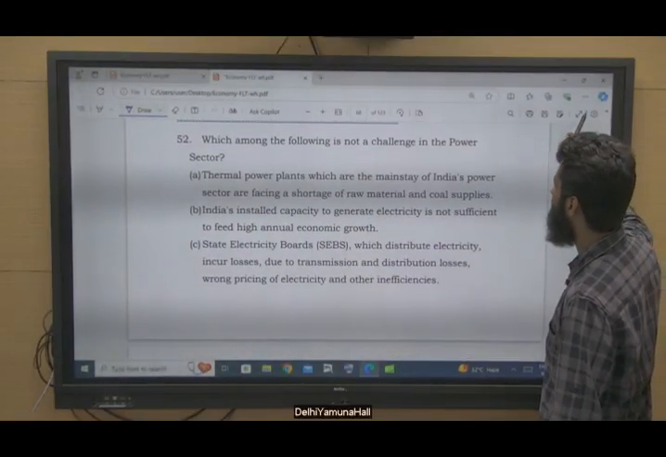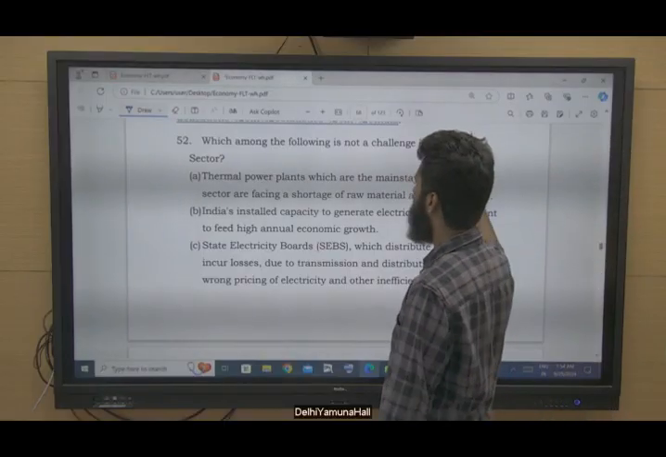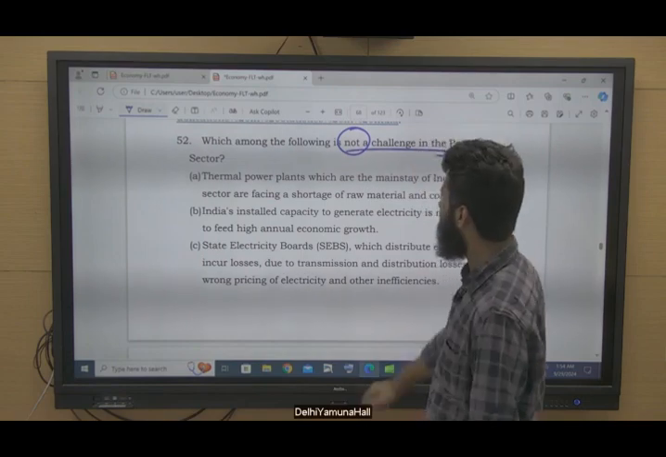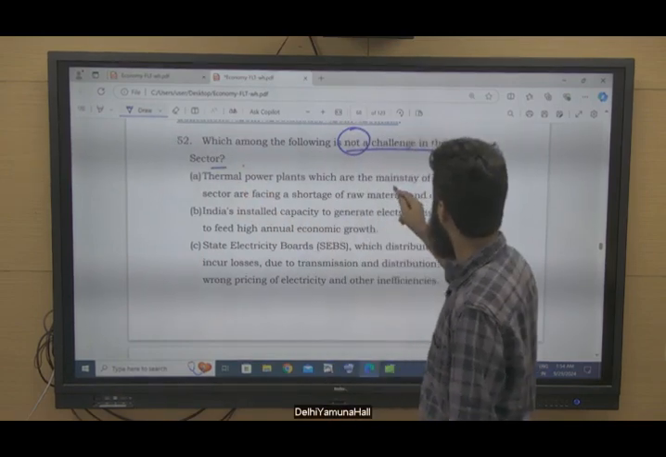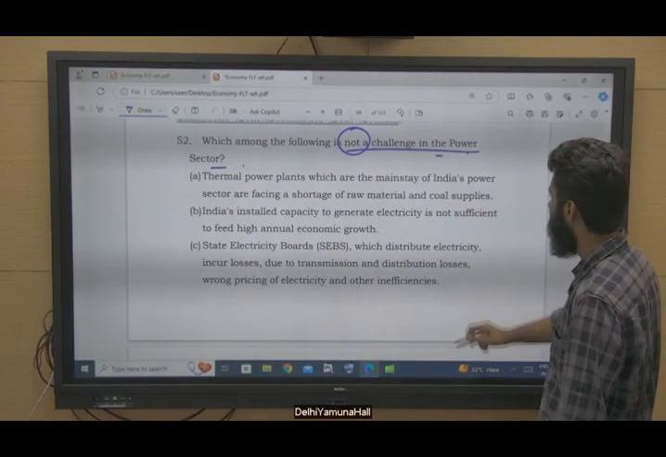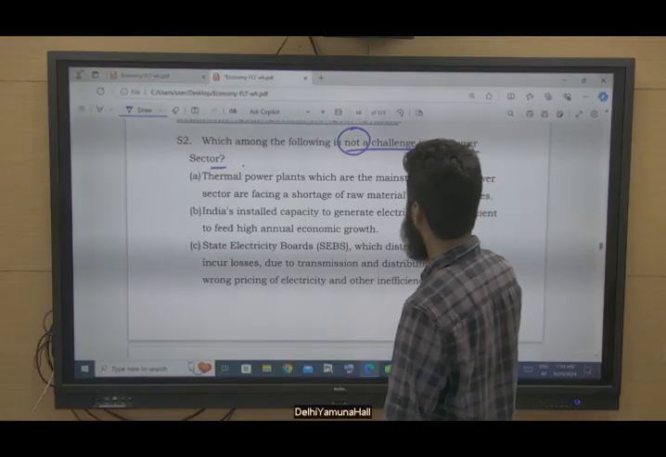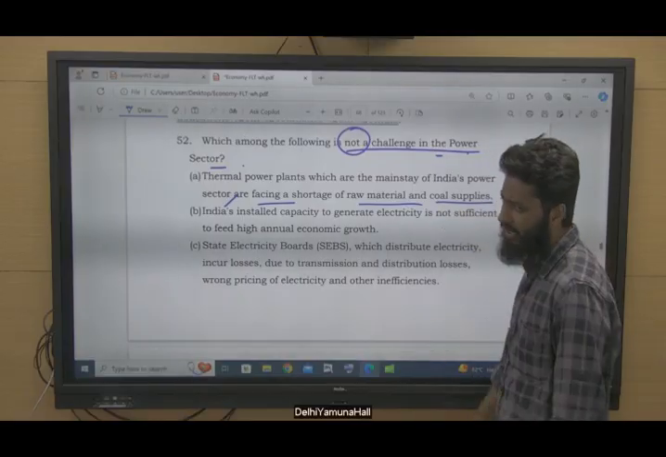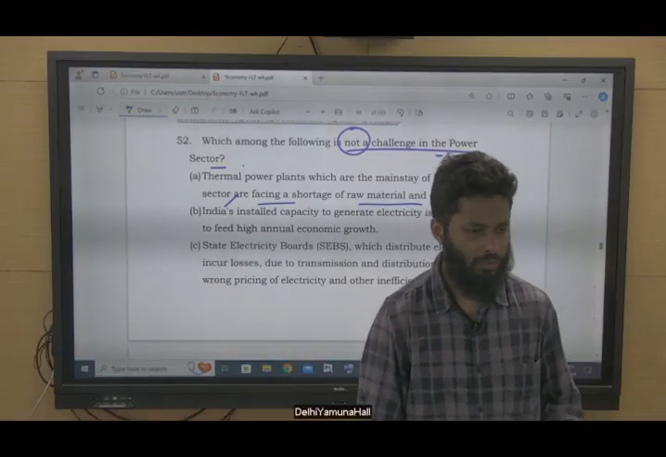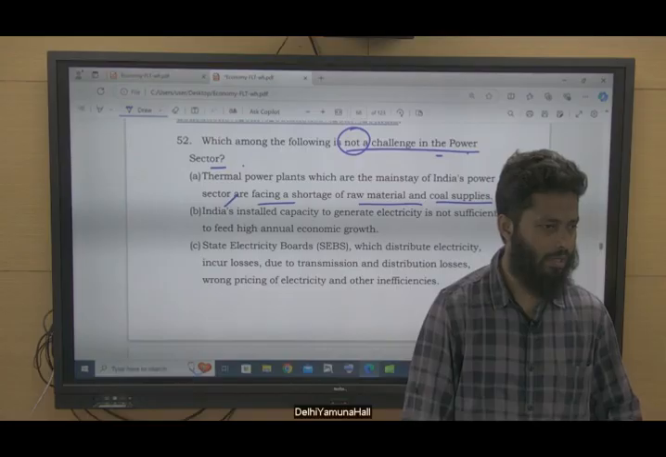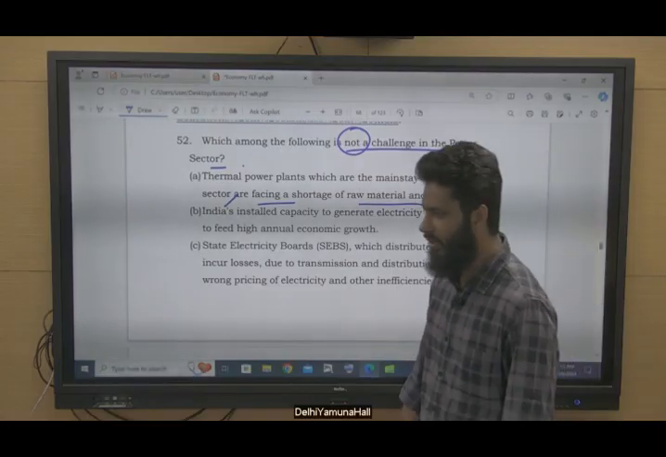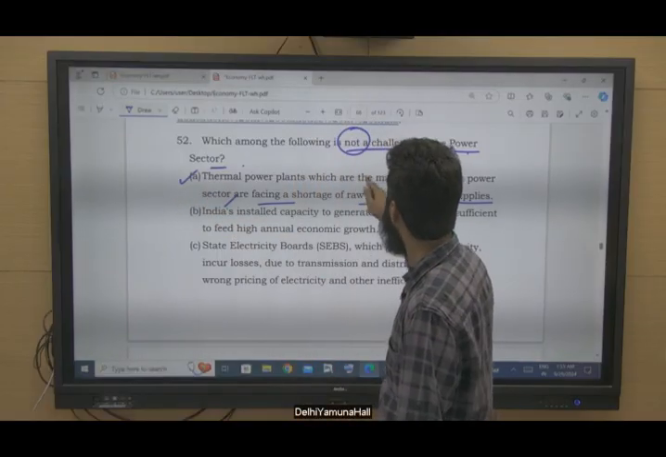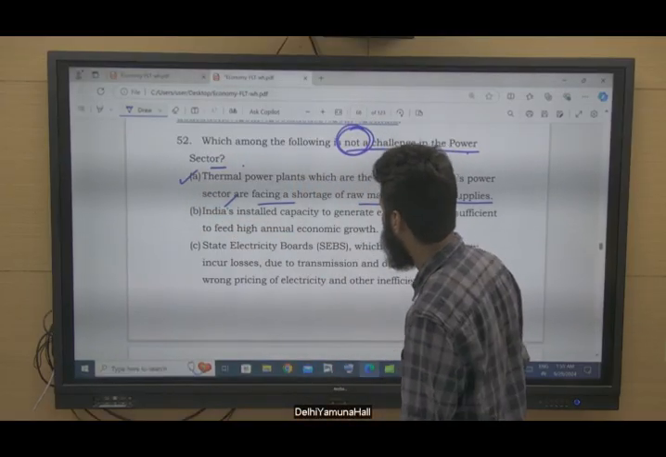Which among the following is not a challenge in the power sector? Thermal power plants, which are under the Ministry of Power, are facing a shortage of raw material and coal supplies. You will often come across news that the coal supply is decreasing or not up to the mark. There is no adequate coal supply. So this is a challenge. They are asking about not a challenge. So this is not the answer.